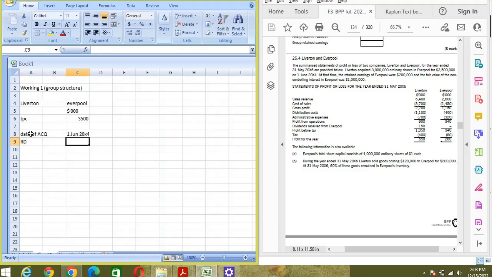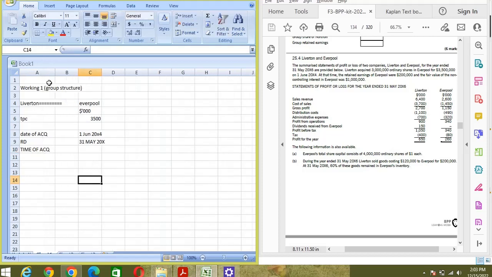So the reporting date is 31st May 2006. So the time of acquisition is almost 2 years. May, June, yes, it's 2 years. So no mid-year acquisition case.